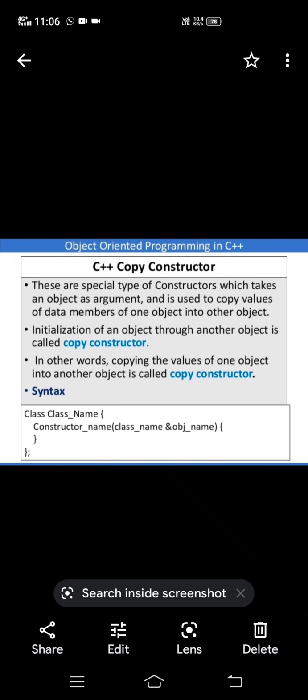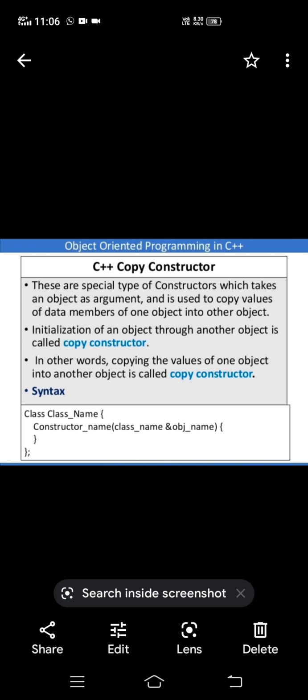Means in c1, suppose you initialized the value side, the same value you want to assign in c2 or c3. Then we can use this copy constructor.